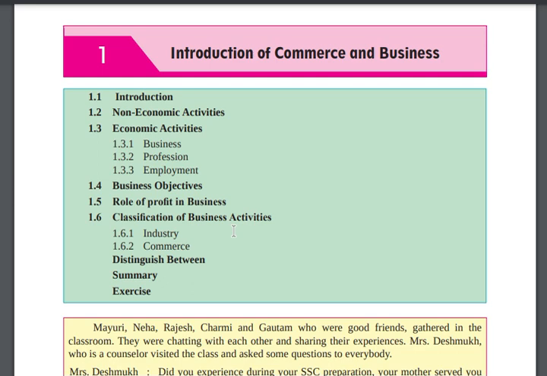Introduction to commerce and business. Business, everyone understood. What do you mean by commerce? In this chapter we are going to acquaint ourselves with the introduction to business and commerce. Commerce is nothing but transactions, how trading is happening. Like there is a manufacturing company and there is a consumer. On one end there is a manufacturer who is making a product, and on the other end the last person is the consumer who is taking it. The process between the manufacturer and the consumer is called commerce.